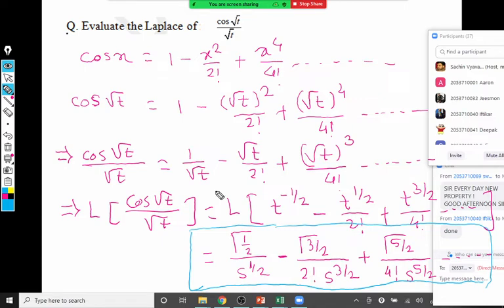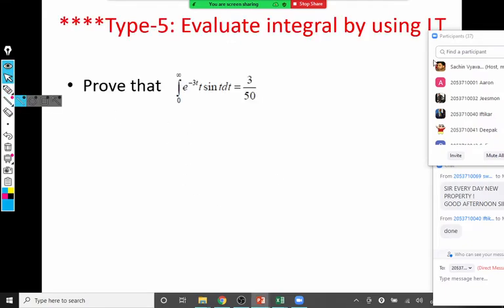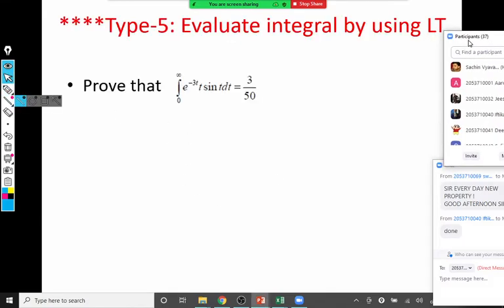Okay, done. Very good. So last type then, type number 5. This is one of the important types again, like type 3. Type 3 and type 5, I will again tell you, are the most important types. Type 3 is Laplace transform by properties. We learned about 8 properties in type 3. And type 5 is evaluating the integral with the help of Laplace transform.